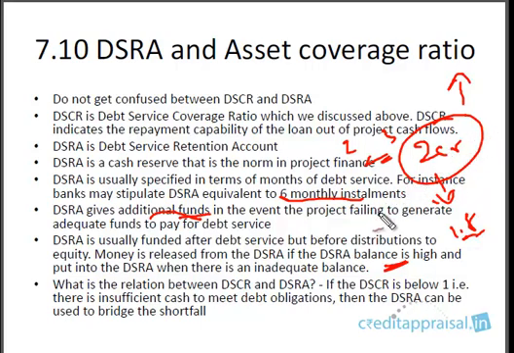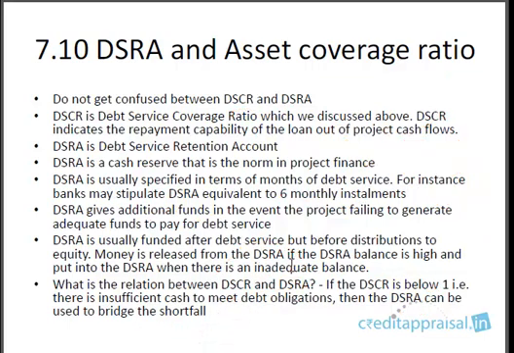So what is the relation between them? Don't confuse DSCR and DSR. They are 2 separate entities. But are they related in some way? Yes. If the DSCR is below 1, and there arises a situation where the company is unable to repay the obligations, then DSRA will be drawn upon to bridge this shortfall. So DSRA is normally not enforced, and nobody wants it to be enforced, neither the banker nor the company. Because when it is enforced, it means the situation of the company is not good.